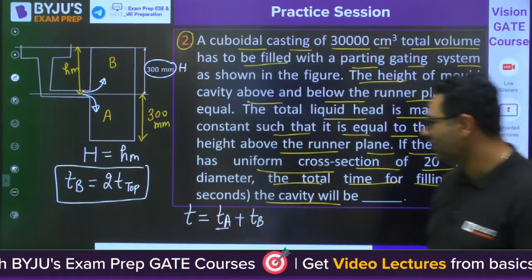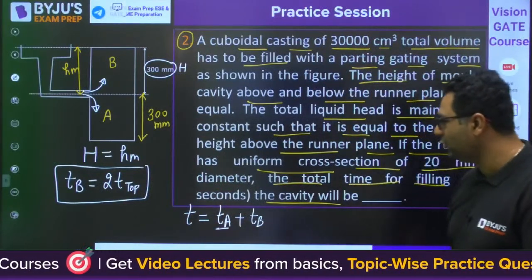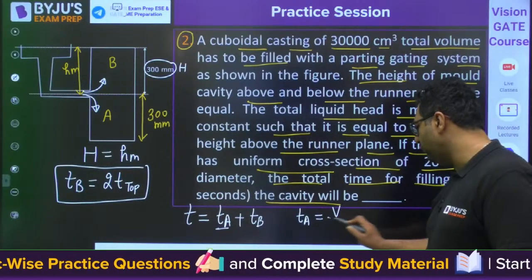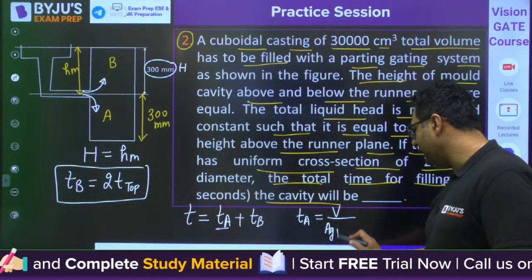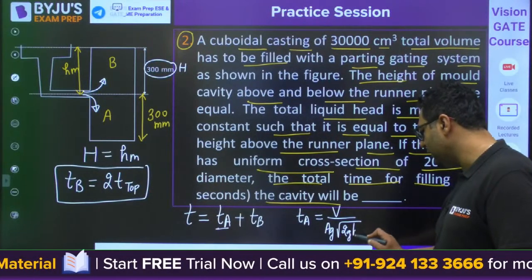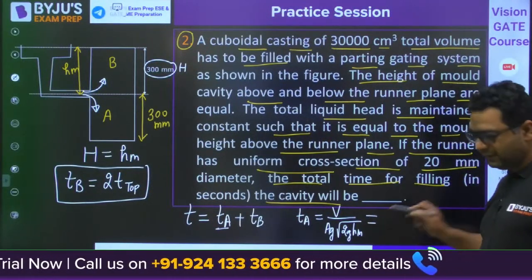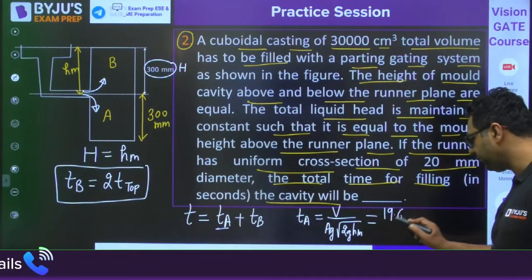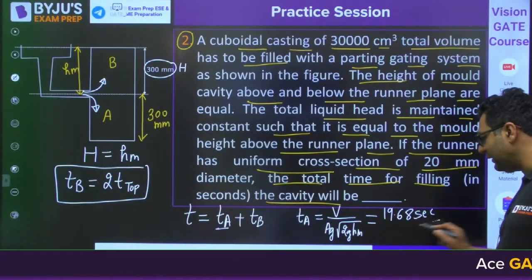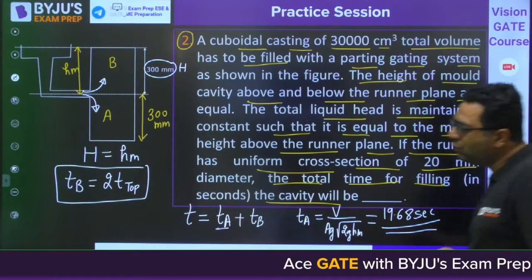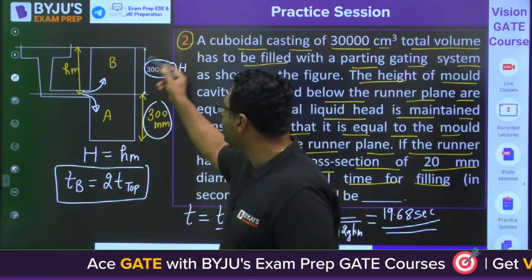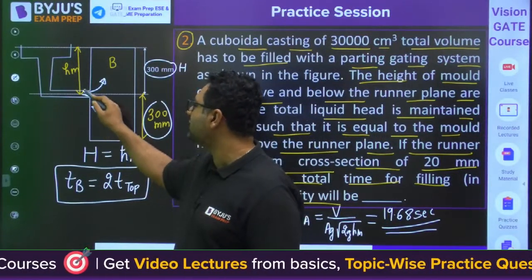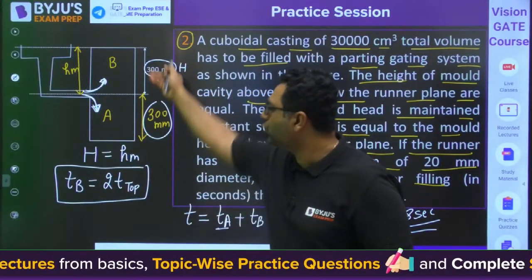Okay, so when we are talking about this TA plus TB, you know TA will be found out from the top gating system. For that the formula will be volume by Ag into root 2gHm. So when you will be applying this, I have calculated for you, it is 19.68 seconds. And you know that this height 300 and this 300 are also equal. So whatever time the top gating system will take to fill this, the same will be taken to fill this. Why? Because both cavities are equal.